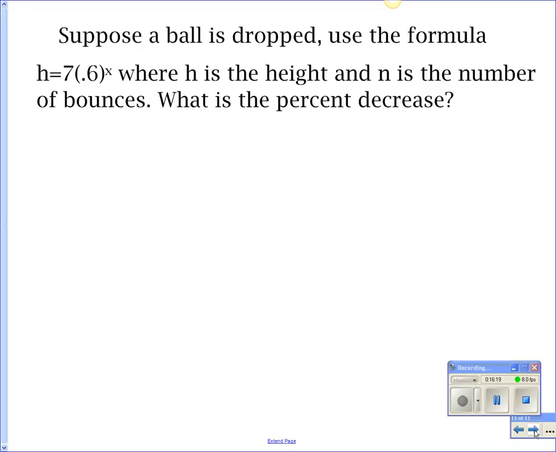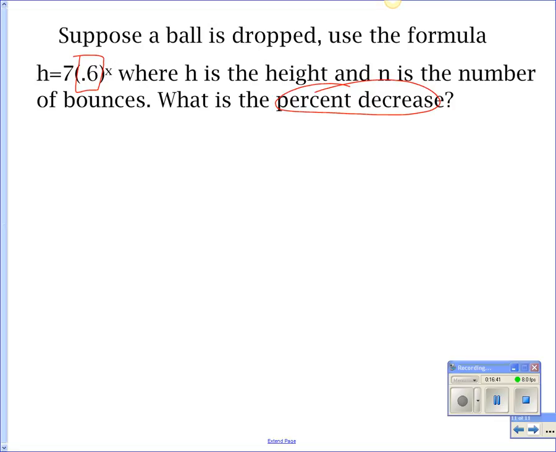Good. Zaria, what's it asking for? Very good. The percent decrease is what it's asking for. Monica, how do we get the percent decrease? What are we going to do? Okay, so do 0.6 first. Type in just 0.6 and then minus 1. So do it in the right order. Type in 0.6 and then minus 1.